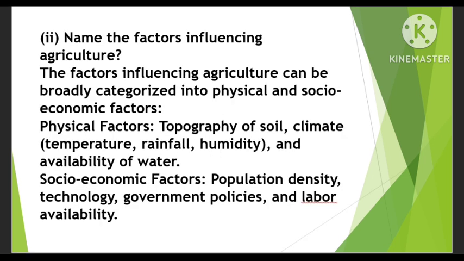It includes forestry and fishing as well. Name the factors influencing the agriculture. The factors influencing the agriculture can be broadly categorized into physical and socio-economic factors. Physical factors: topography of soil, climate, temperature, rainfall, humidity, and availability of water. Socio-economic factors like population density, technology, government policies, and labor availability.